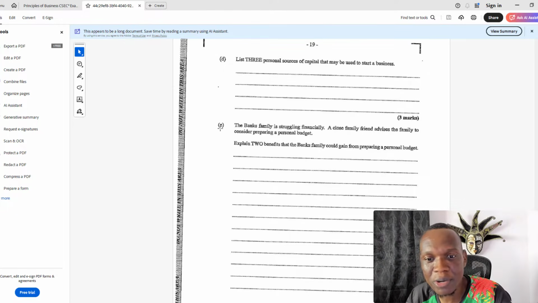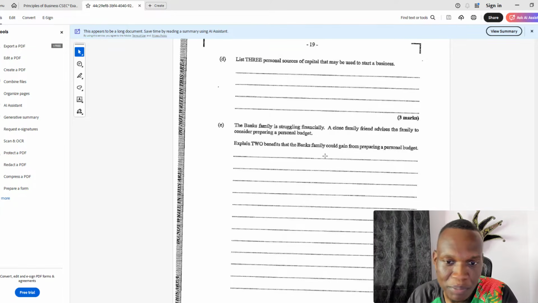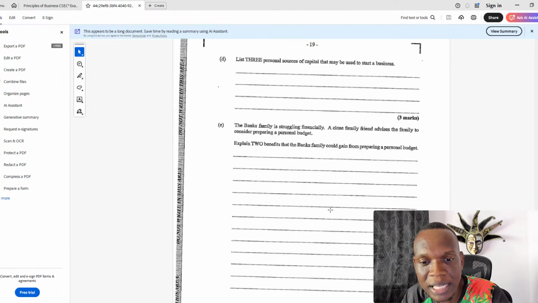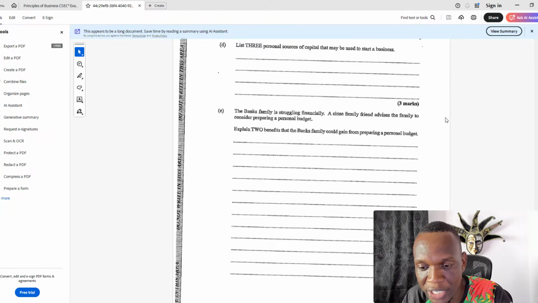The Banks family is struggling financially. A close family friend advises the family to consider preparing a personal budget. Explain 2 benefits that the Banks family could gain from preparing a personal budget.